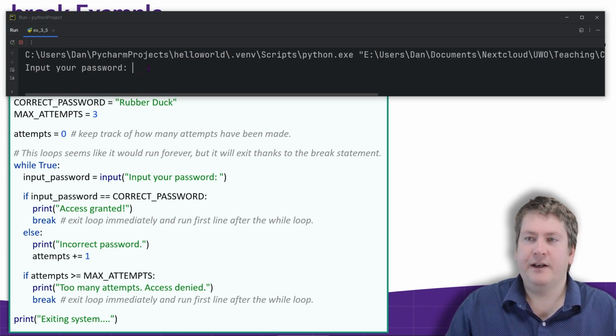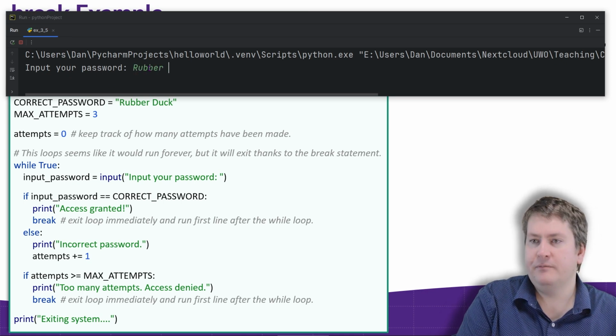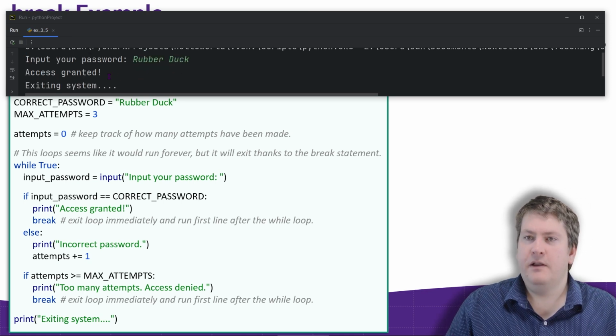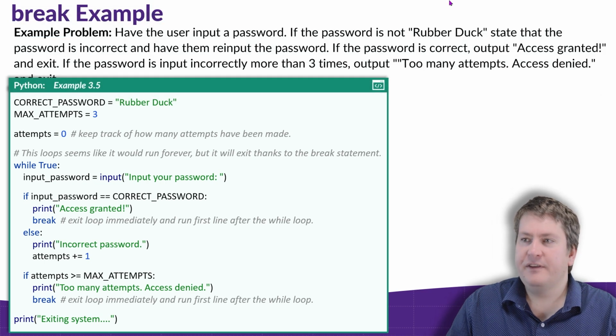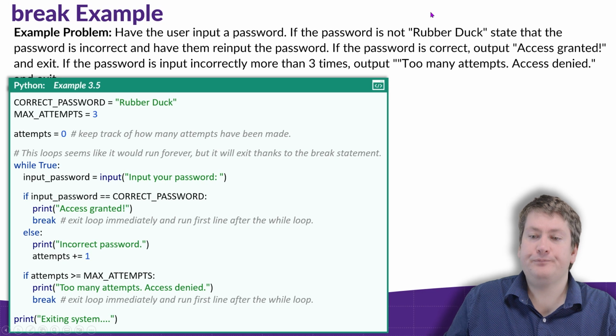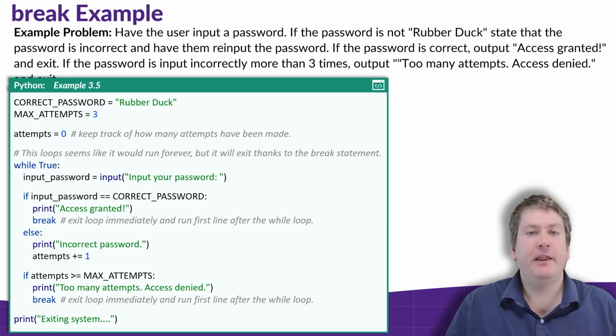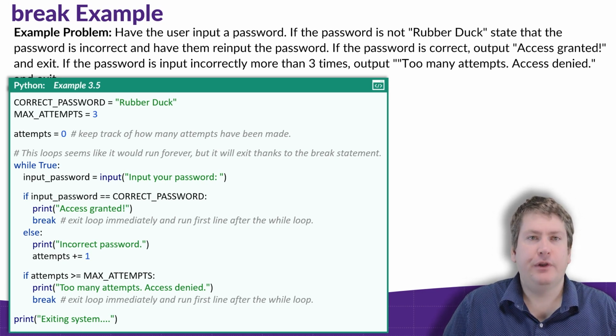You can also see if we put it in correctly the first time, it also works. Access granted, exiting the system. So how does this work? Let's take a look. So now that we've seen the program running, how does it actually work?